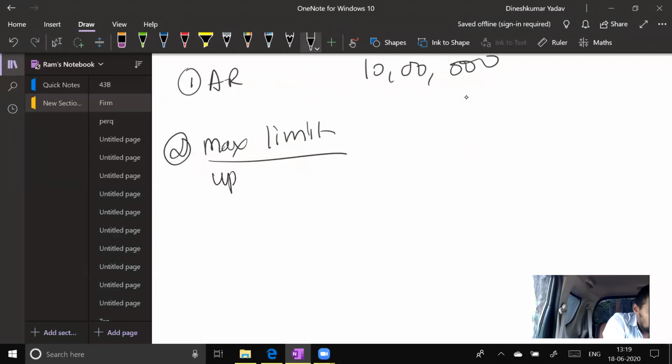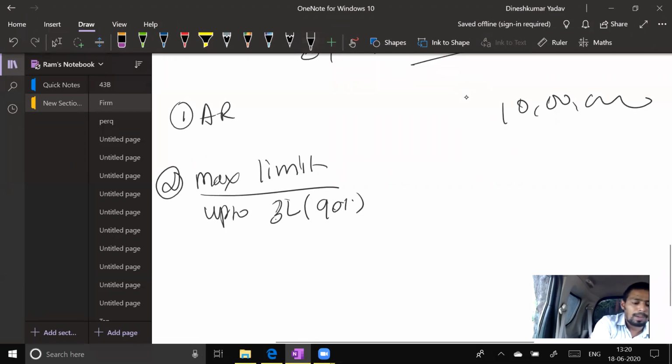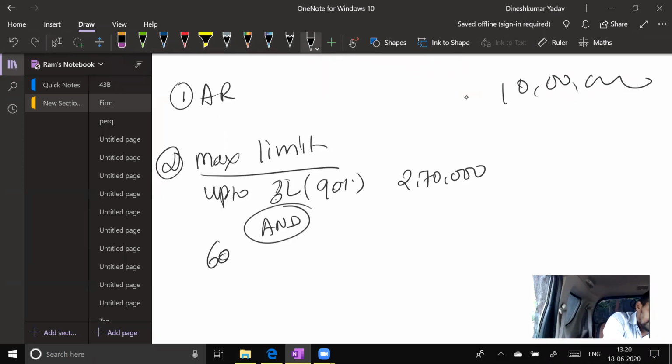Up to 3 lakh of book profit, 90%, and that 90% number comes to 2,70,000. And 60% of balance book profit.